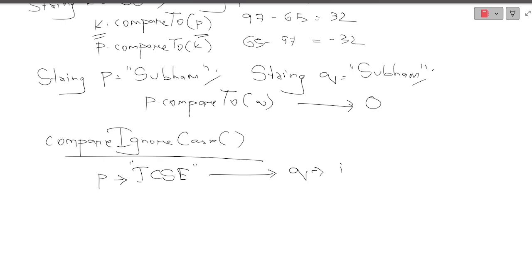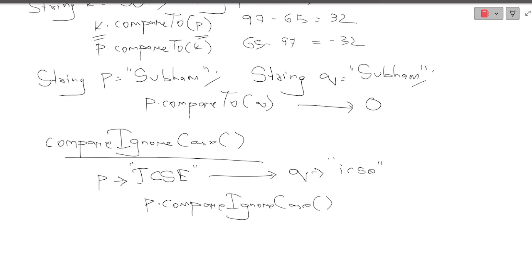So if I've taken ICSE, and I'm doing P dot compareToIgnoreCase Q, what will it result in? It will result in 0. Why? Because as you can see, both are case-wise different, but they are identical character-wise. So it will result in 0. It will consider that they both are the same.